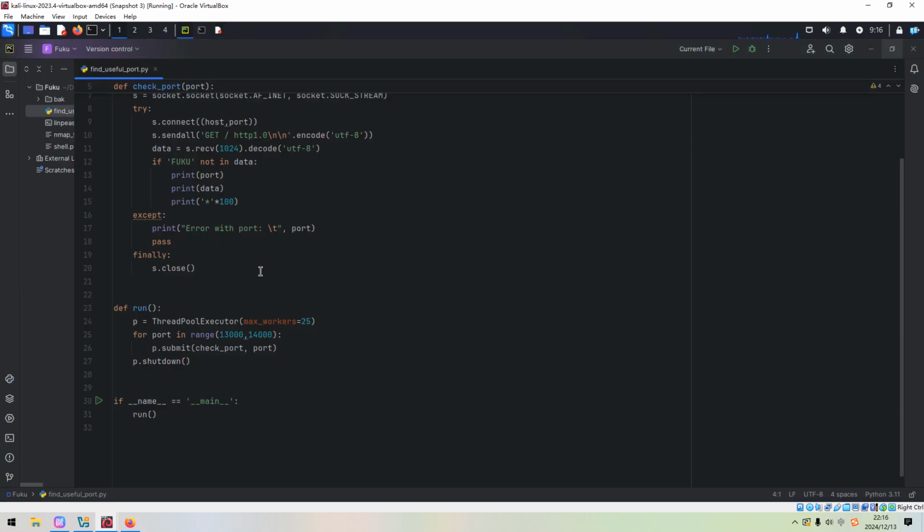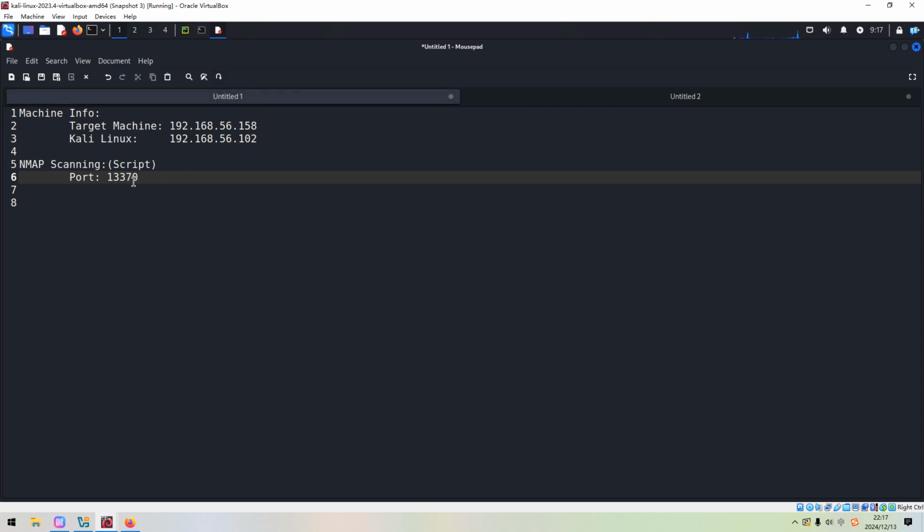So I think this code is not so difficult, right? But to be honest, because of the second difficulty, I spent a very long time, even 2 days, to get the result that I expected. Anyway, through this script, we have already found this useful port number. Next, we need to do the enumeration.